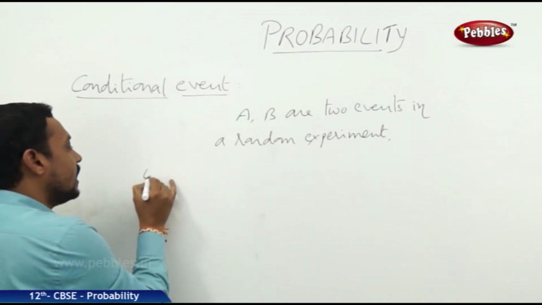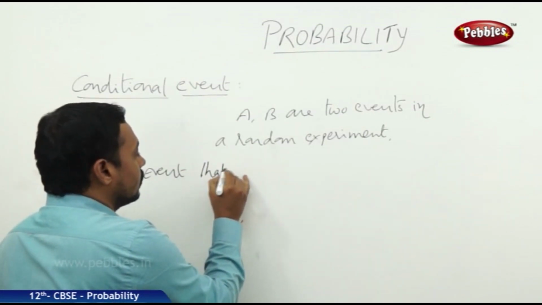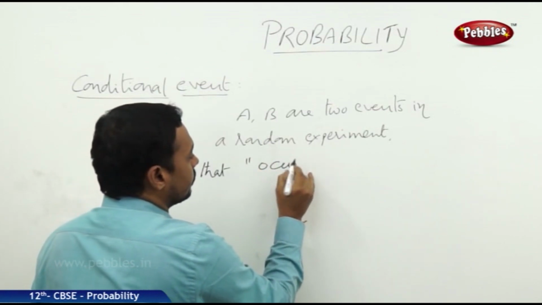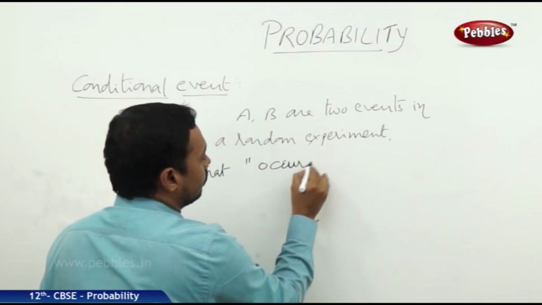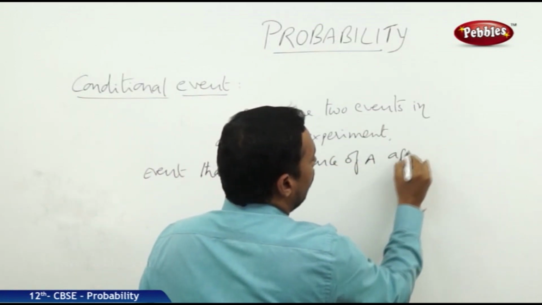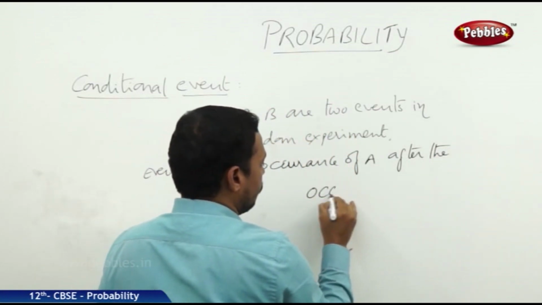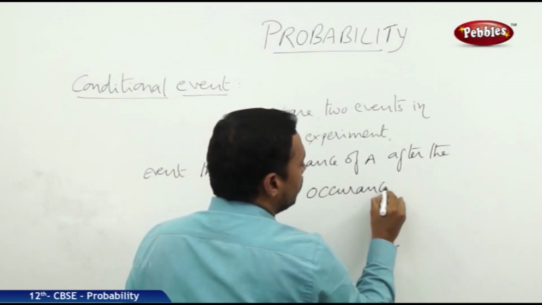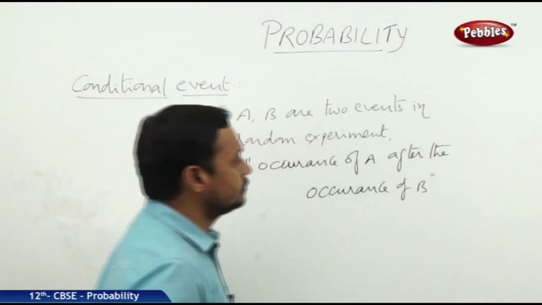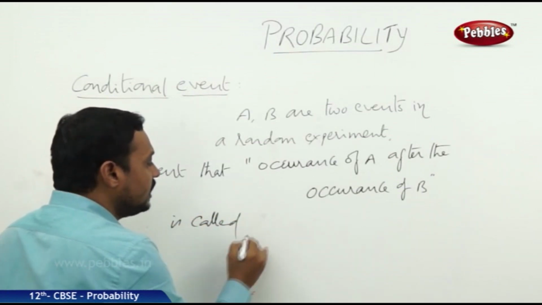Then the event that the occurrence of A after the occurrence of the event B is called a conditional event.